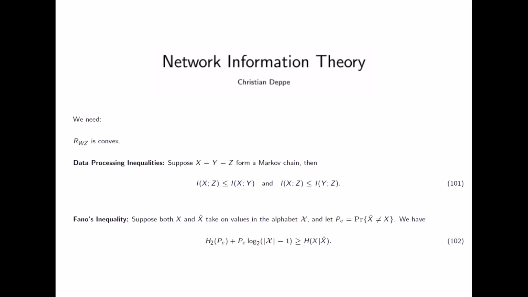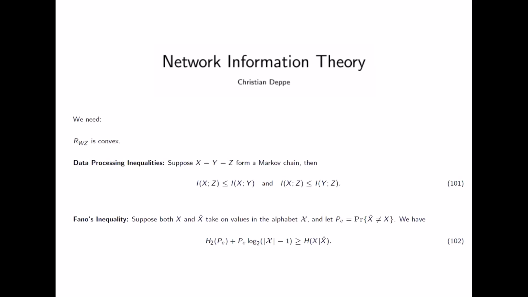The other thing we know, which we have chosen several times already for converses, is the Fano inequality. You look again at the system, and some random variable X is the input and some random variable X hat is the output, and the error probability that X hat is not equal X is PE.